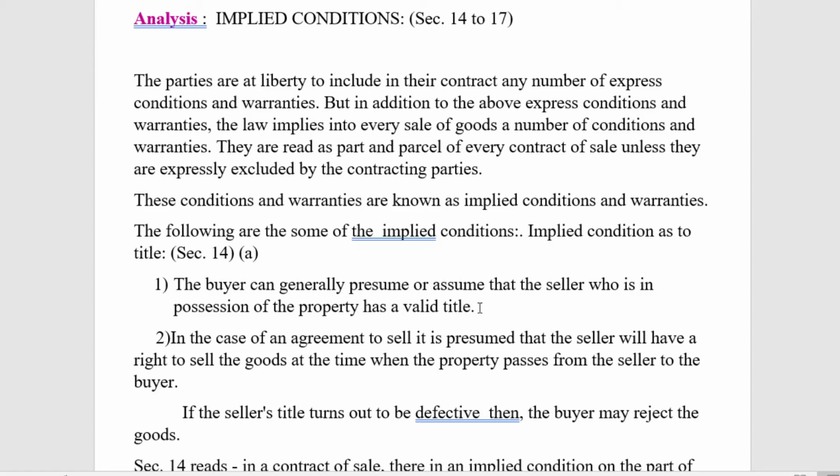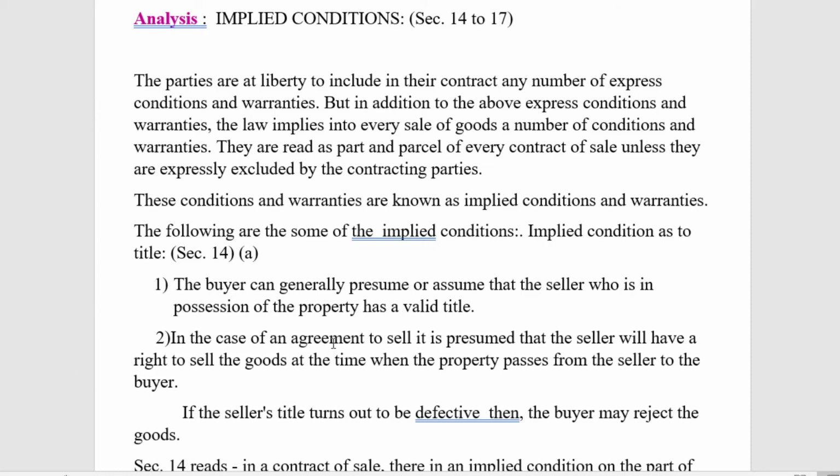We are not going into very much detail about whether the seller has got the title and all those things. That is the common impression, that the seller has got the valid title to sell the goods, and the buyer will be protected. So the law guards the interest of the buyer.